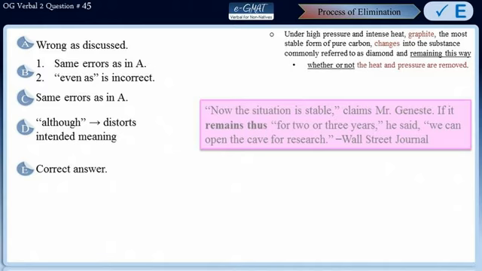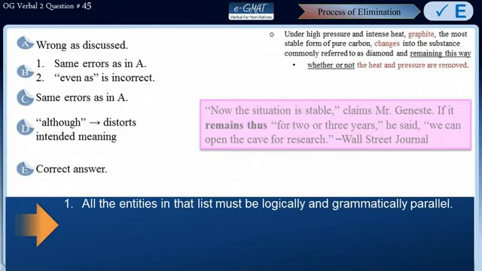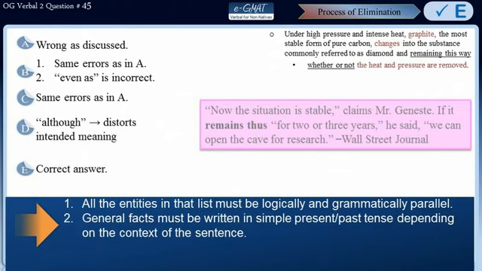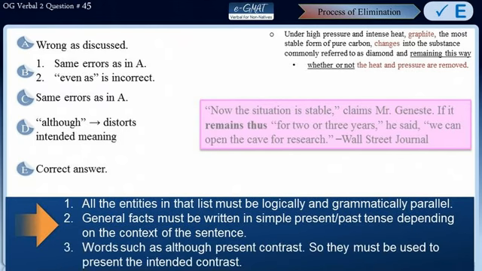Time to take a look at the takeaway messages. All the entities in the list pertaining to parallelism must be logically as well as grammatically parallel to each other. Also, the general facts must be written either in simple present or past tense depending upon the context of the sentence. Words such as although present contrast, so they must be used to present the intended contrast in the sentence.